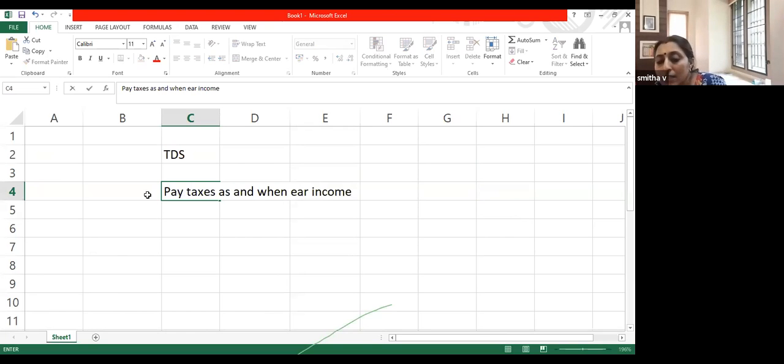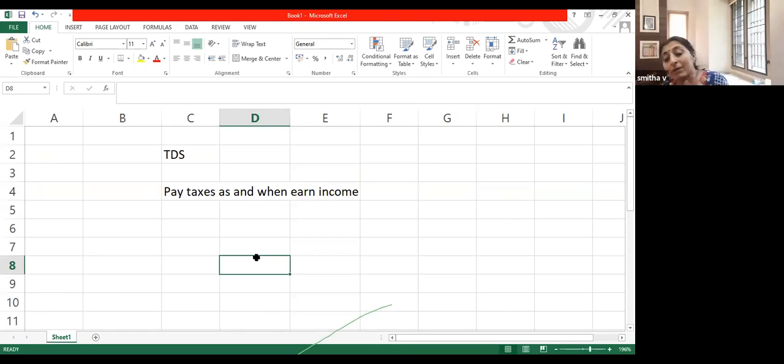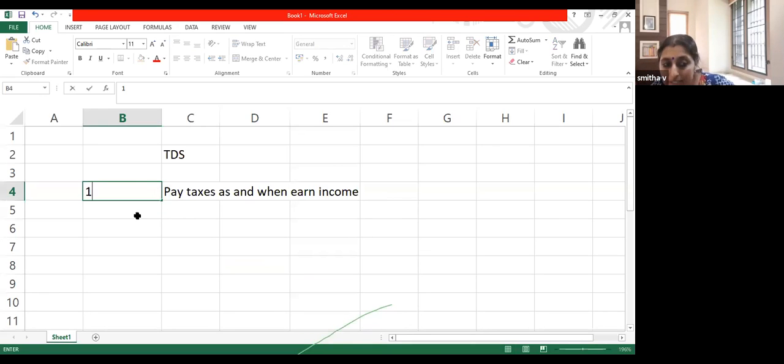The moment Vishnu is getting 10,000, tax upon that should reach the income tax department. The income tax department will not wait till 31st July of the next year. Vishnu is getting 10,000, the tax relating to that 10,000 should also reach the income tax department. That is answer number one, why TDS has been introduced.